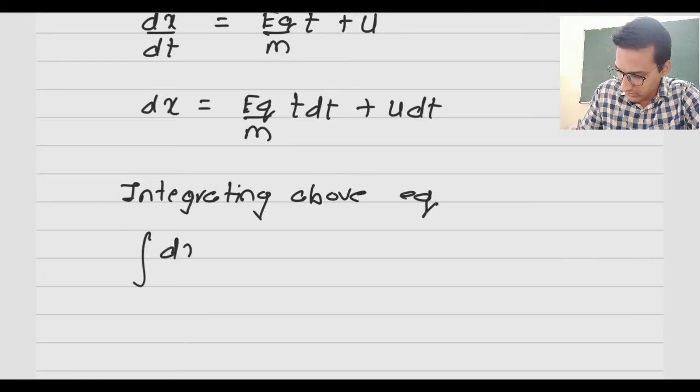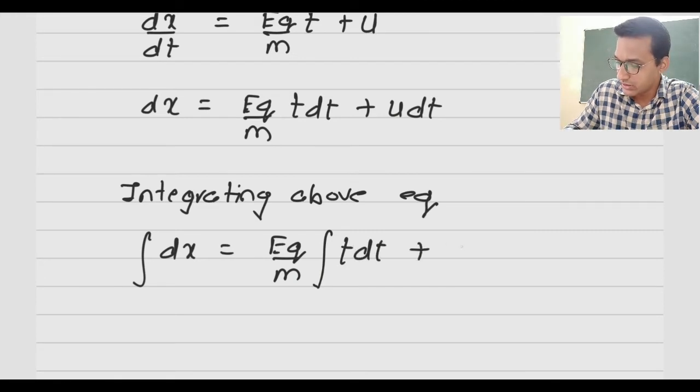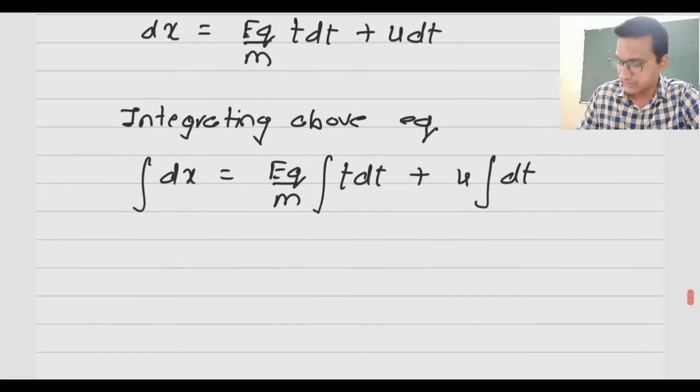So it will be the integration of dx is equal to eE by m, which is constant, times the integration of t dt, plus u, the initial velocity, which is constant, times the integration of dt.